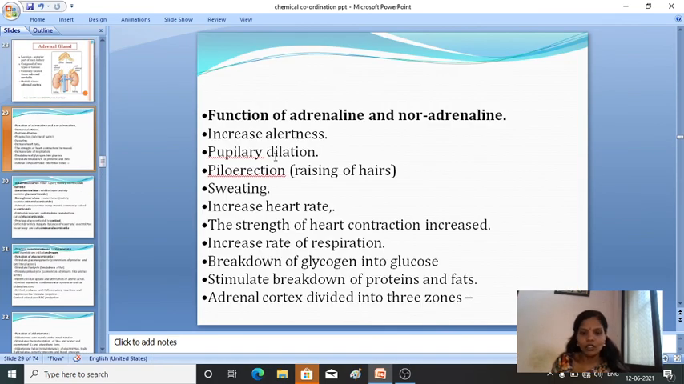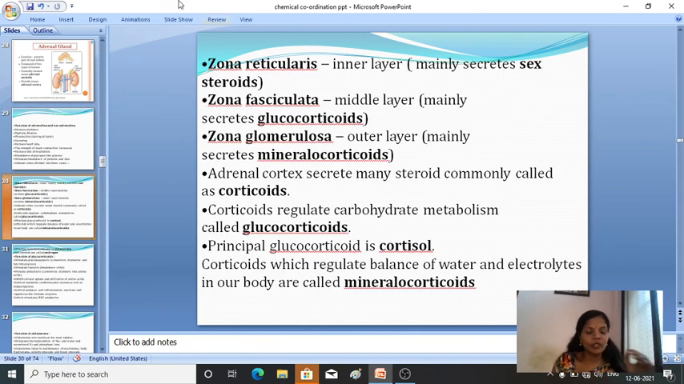Okay, so the adrenal cortex is divided into 3 zones. Which are the 3 zones? One is zona reticularis, zona fasciculata, and zona glomerulosa. Zona reticularis is the inner layer, and it mainly secretes the sex steroids.